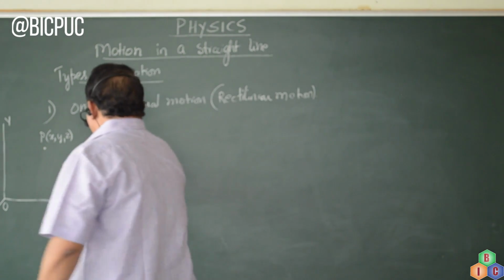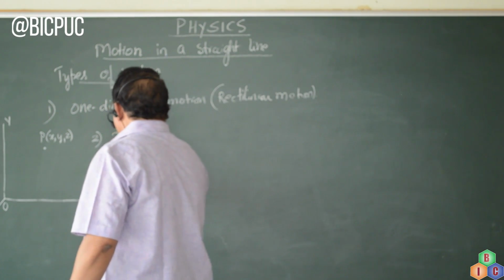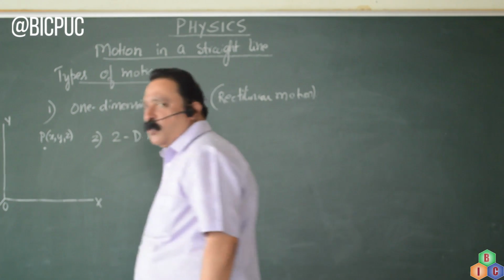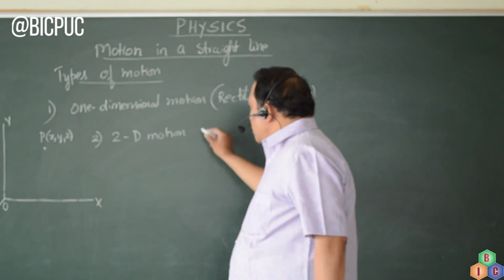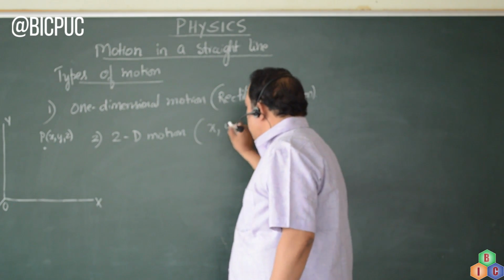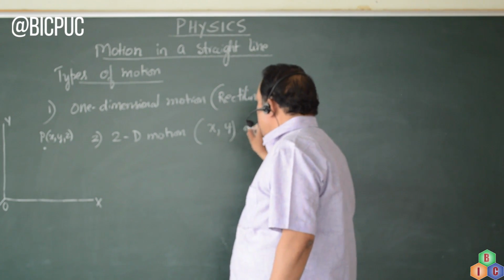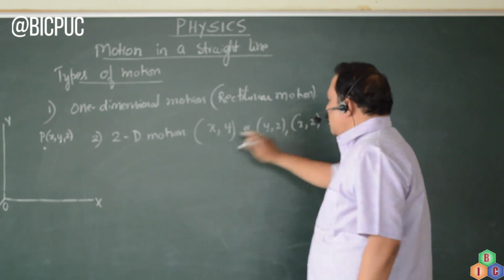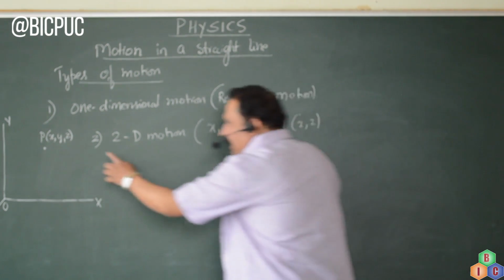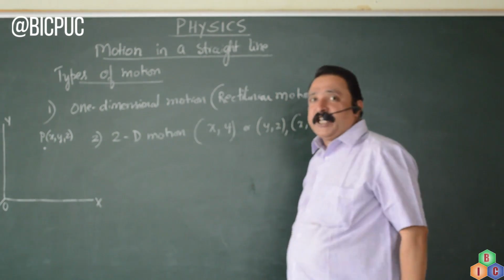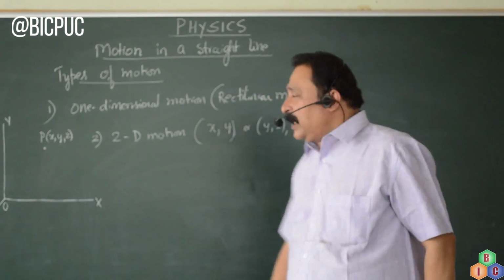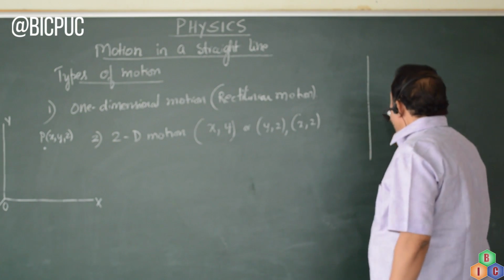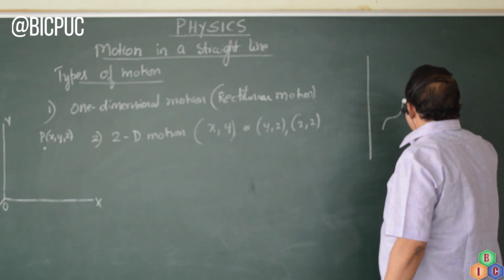Now, the second type of motion is two-dimensional motion. Here, 2 coordinates, x, y, or y, z, or x, z, 2 coordinates out of the 3 rectangular coordinates will change with respect to time. For example, take the motion of an insect on a board.